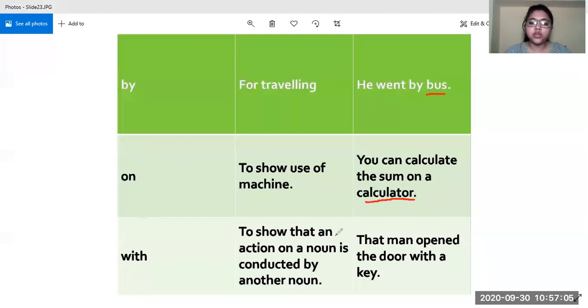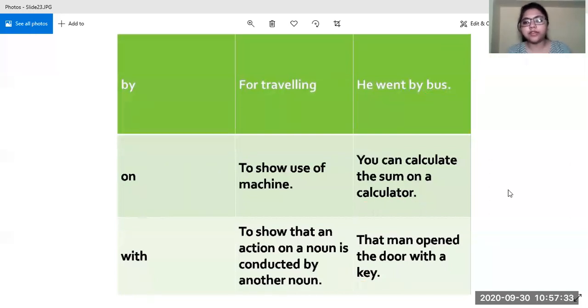Then with, to show that an action on a noun is conducted by another noun. For example, the man opened the door with a key. She cut the cake with a knife. So when we are using something to perform an action, when a noun is conducting an action on another noun, then we use with. I hope it is clear to you.